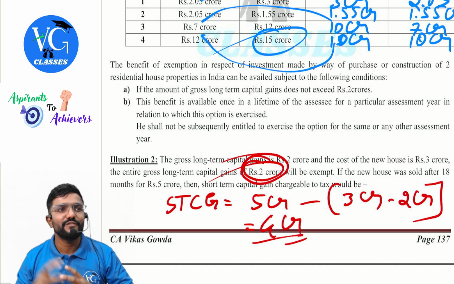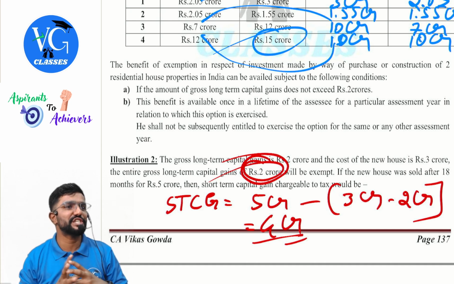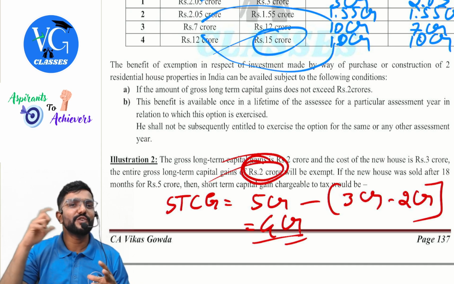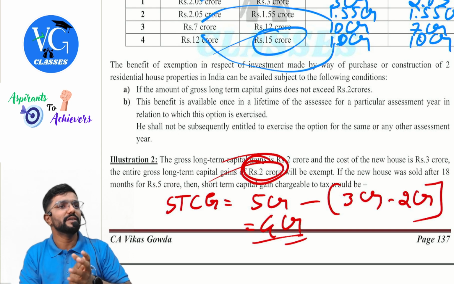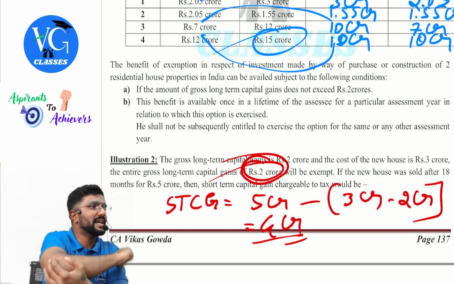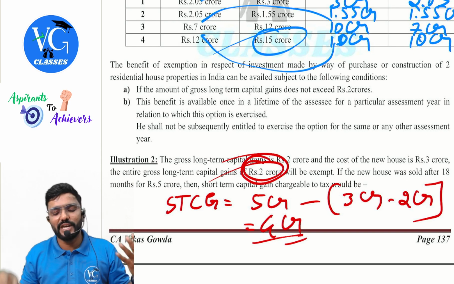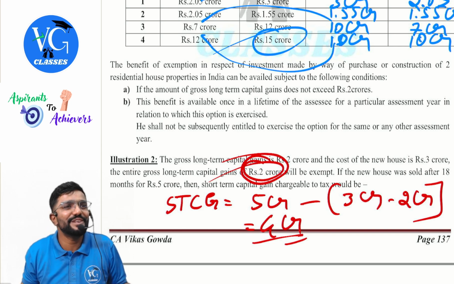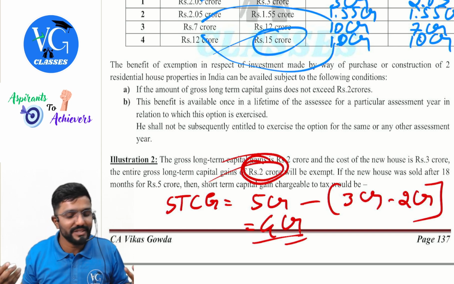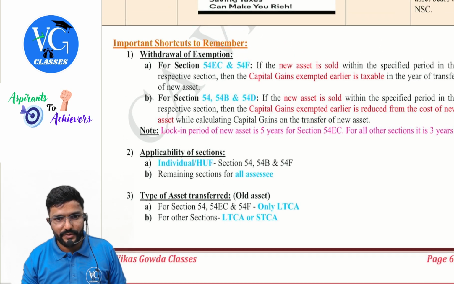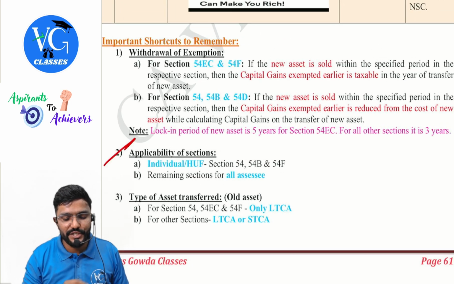Did you understand? For these three sections, while computing the capital gains on the transfer of new asset within the specified period, from the cost, reduce the amount of exemption which is claimed earlier. Sir, what if by chance I had claimed entire 3 crore as exemption, then cost becomes 0 for you. Cost becomes nil for you. Yes. So, next, applicability of sections.